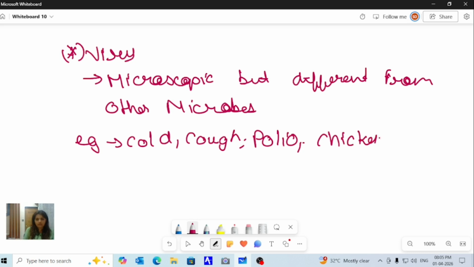Chickenpox. What happens in chickenpox? In chickenpox, your body will get red-colored blisters. There will be red-colored blisters all around your body. So these are the basic examples of viruses which are provided in your book.